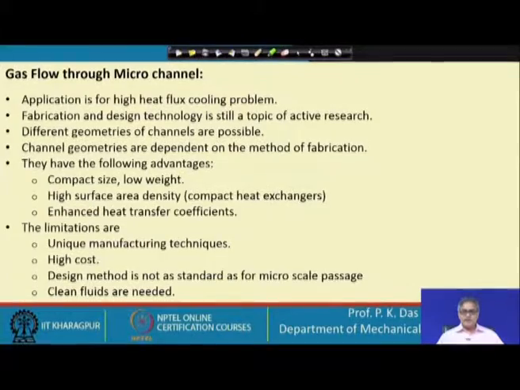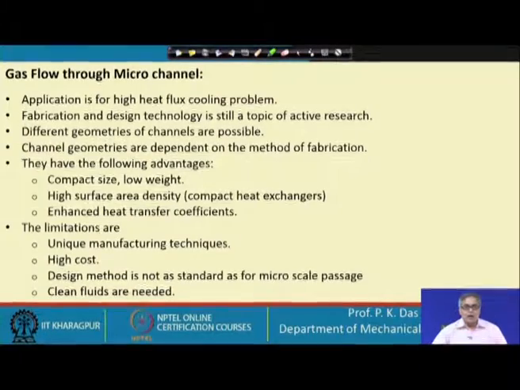Material of these heat exchangers is unique, so that is why the cost is also high. Design method is not as standard as it should be for micro scale passages. For large passages we have very standard design methods, but in this case it is not so. Please note down the typo in the line which I have just read.